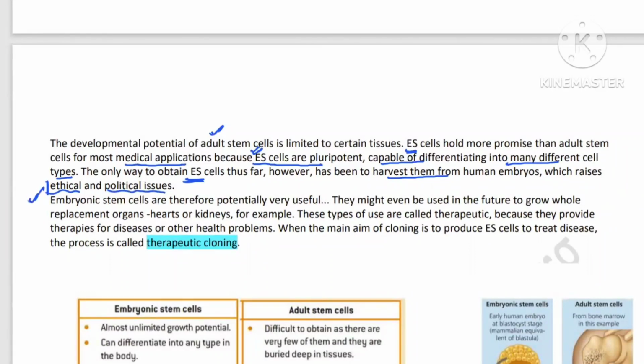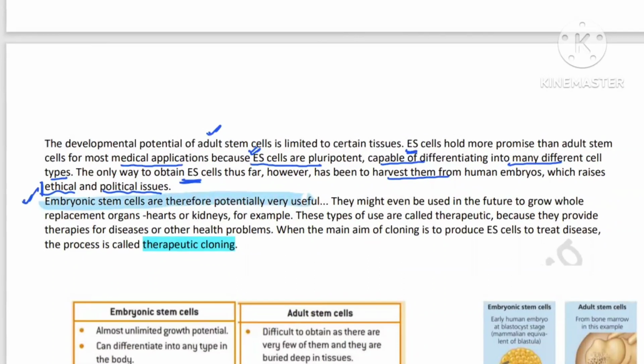Though embryonic stem cells have more potential as compared to adult stem cells, the development potential of adult stem cells is limited. Embryonic stem cells give more future advantage. We can do a lot of research and cure many diseases with embryonic stem cells as compared to adult stem cells.